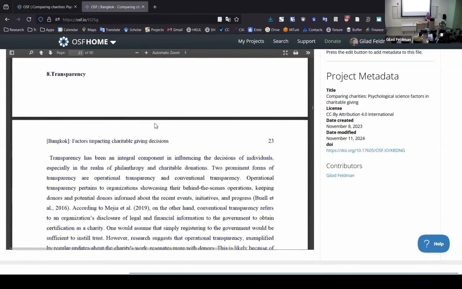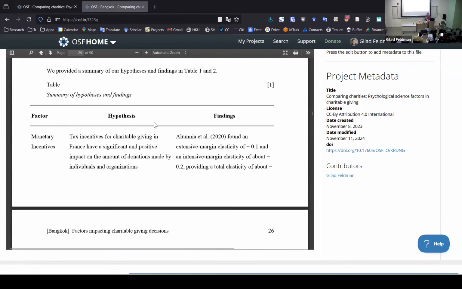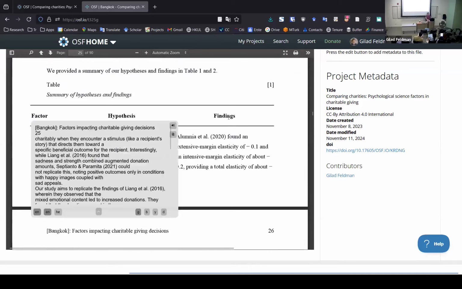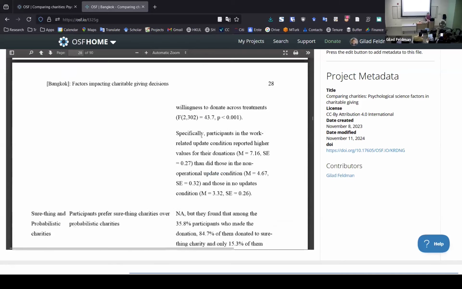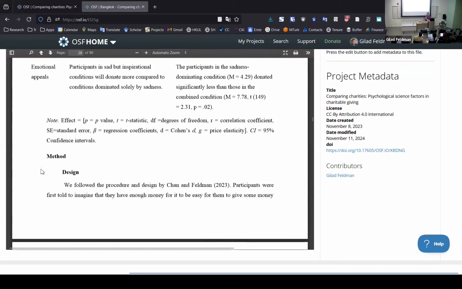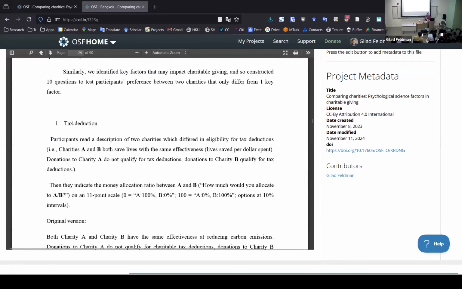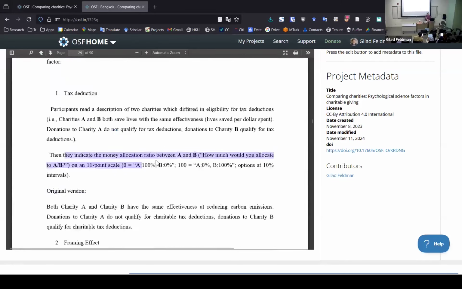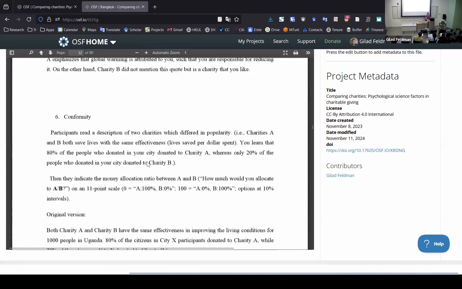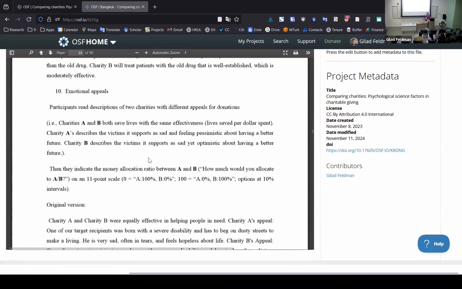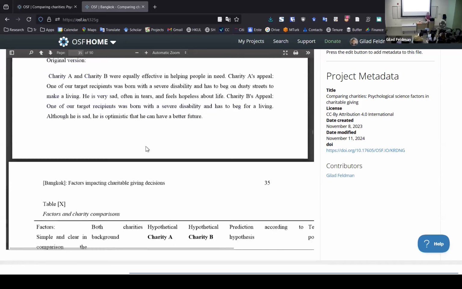Finally, there's the methods section somewhere at some point. Yeah. So we've got all the factors, the hypotheses, and the findings. Yeah, so we've got the methods section, the design, all the scenarios. So what was the vignette, the original, and so forth. So you can just have a look at this. If this scares you a little bit, I have to tell you that most of this is just a copy paste. So once you have the vignettes, it's copy paste.